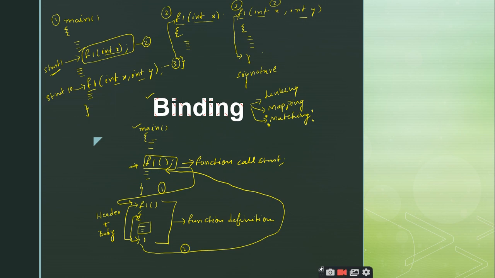But at this particular point of time, you just remember that binding is a concept where you, I mean the programmer, let us forget who is going to map it, have to match the function call with the function definitions. Any number of functions you take and any number of function calls you make, everything should be mapped. That is called binding. And one question I would like to ask you is whether this binding is exclusively related to functions or it is related to the variables also.